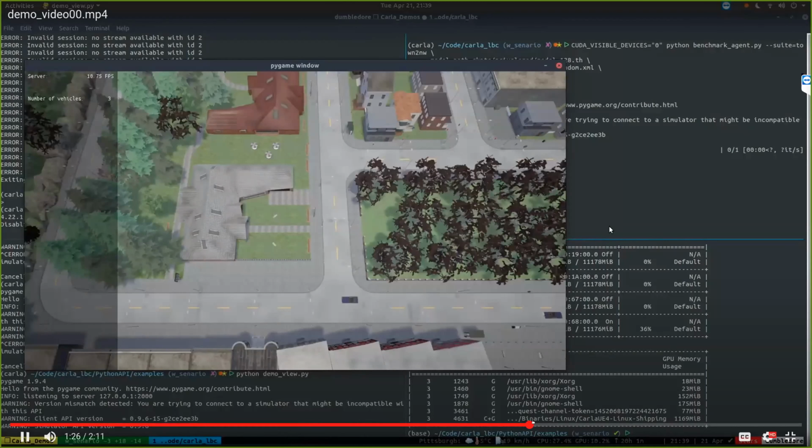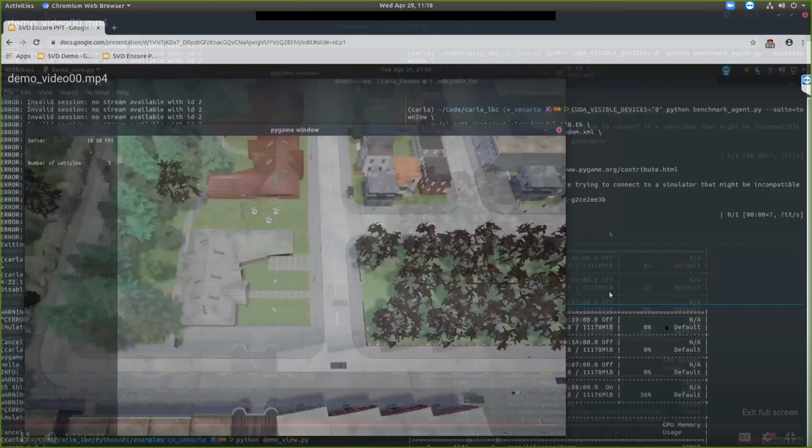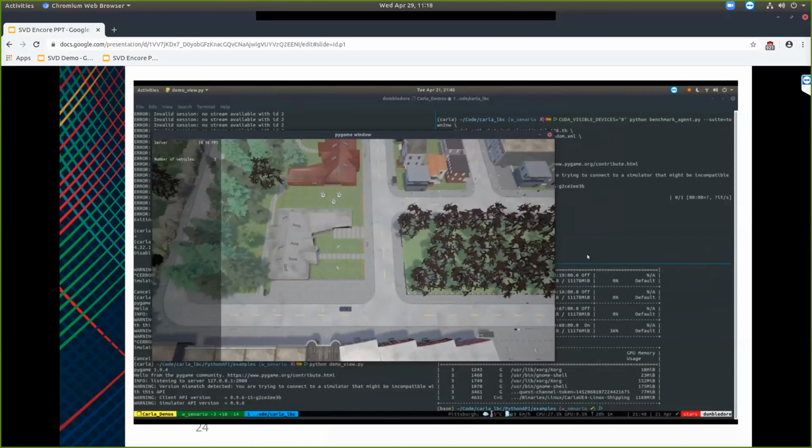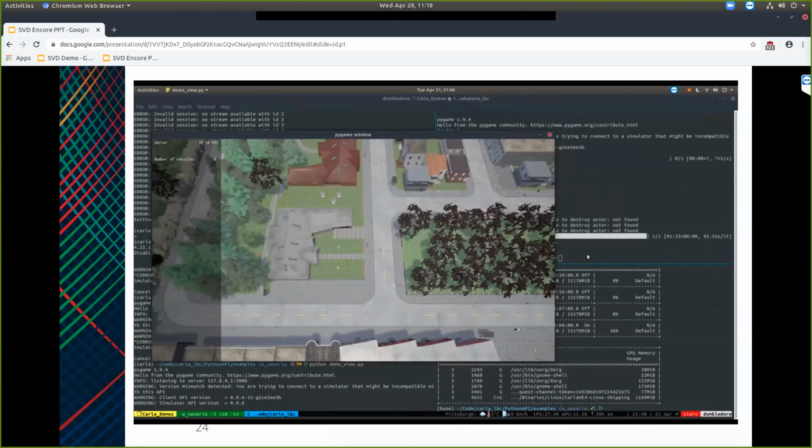One of the major feedback we got was how would this perform if we increase the number of vehicles, number of agents. So we did a study while increasing the number of vehicles. Next up, we increased the number of vehicles to 10, and we can see the video right here.